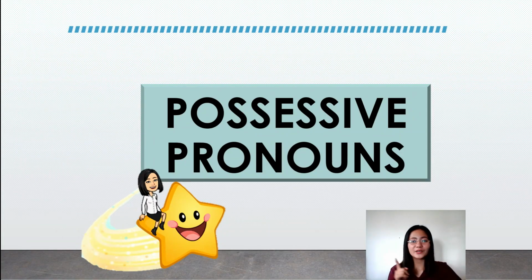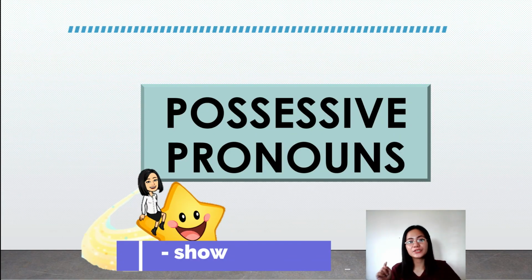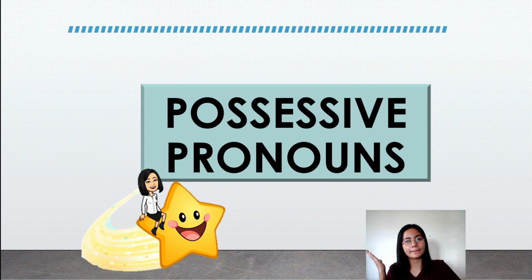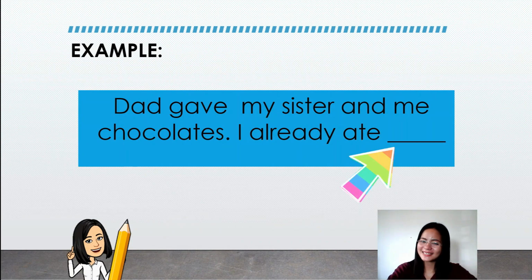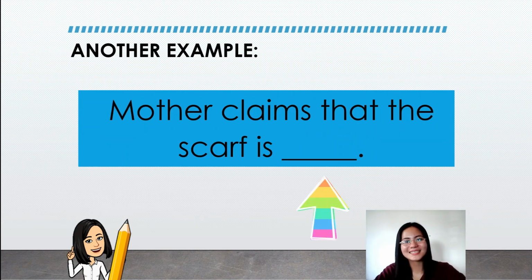Now, let's talk about the possessive pronouns, which refer to ownership. Example: Dad gave my sister and me chocolates. What did Dad give me and my sister? Chocolates. What do I have now? Chocolates. So in the next sentence, we're gonna put mine so that we'll complete the sentence. I already ate mine.